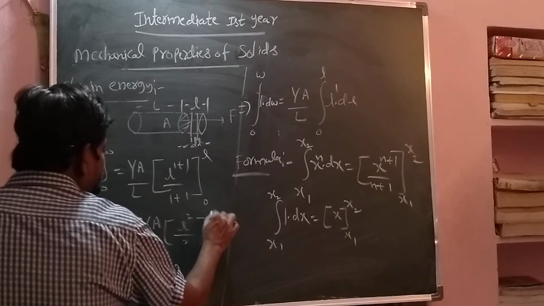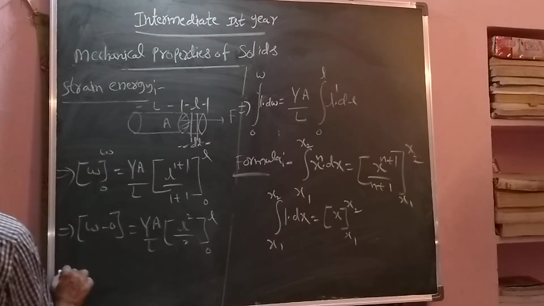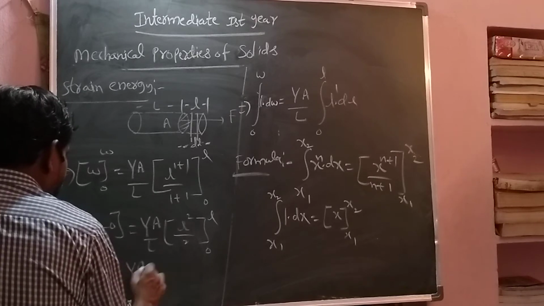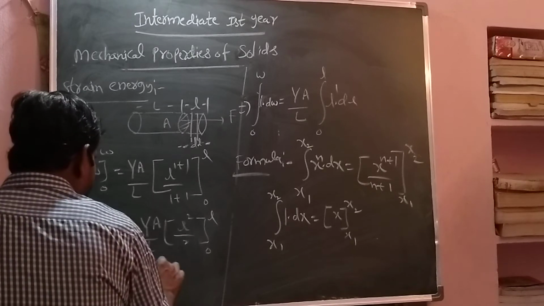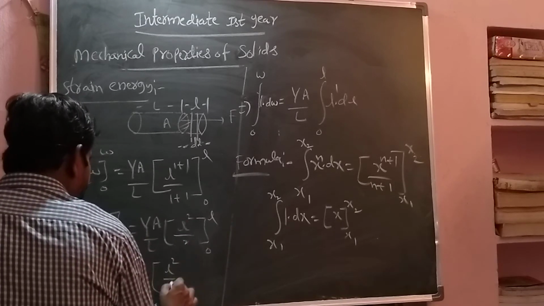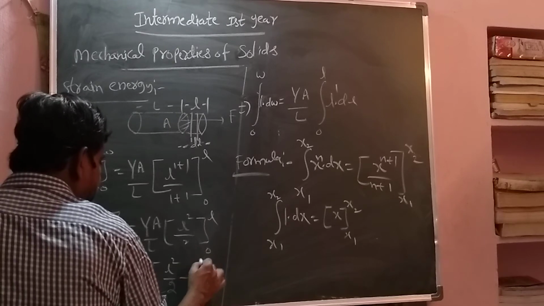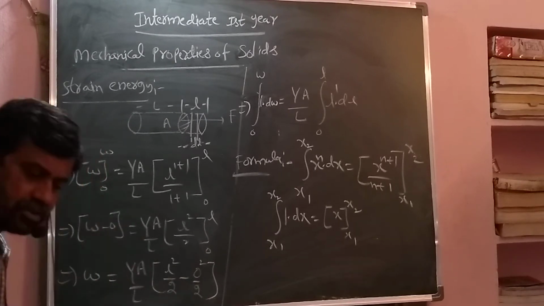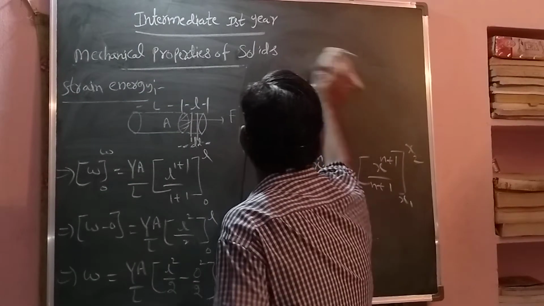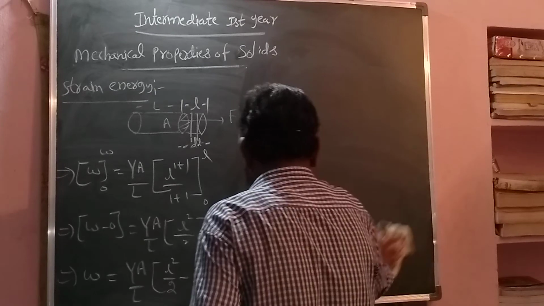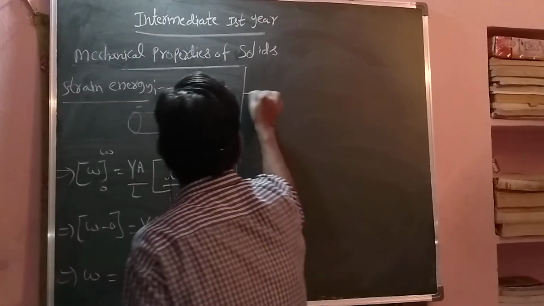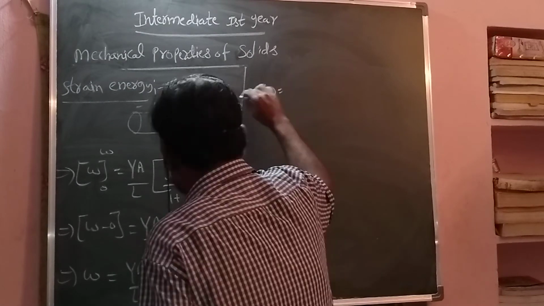First the upper limit, then the lower limit. At L write L square by 2, and at 0 write 0 square by 2. Okay, now W equals capital Y A by L into L square, 0 by 2 means 0. So L square by 2. So that work is only called what?